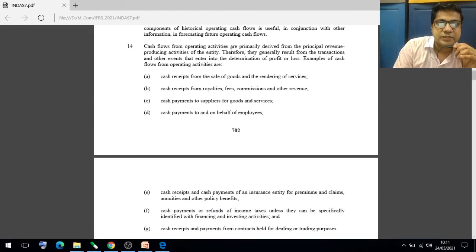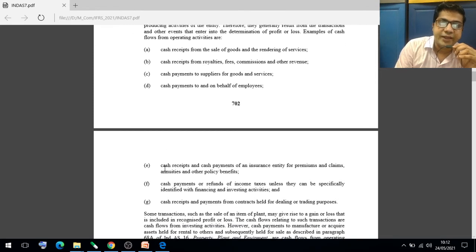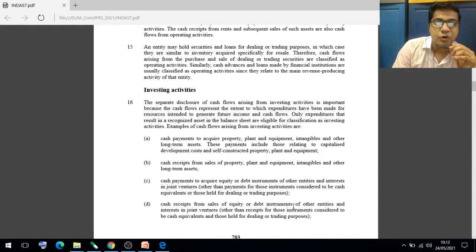For example, sale of goods or rendering of services, receipts from royalties, fees, commission and other revenue, cash payments for supply of goods and services, cash payments to or on behalf of employees. These are examples of operating activities. Cash receipts or cash payments of an insurance entity for premiums and claims, annuities and other policy benefits, cash payments or refunds of income taxes, or cash payments for contracts held for dealing or trading purposes. So these are examples of operating activity.